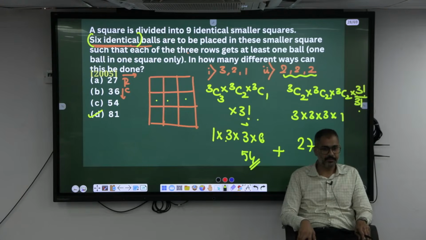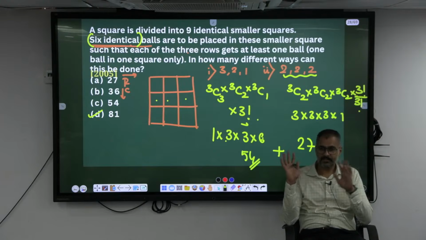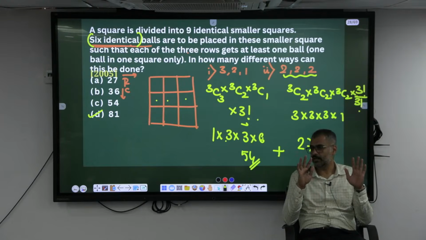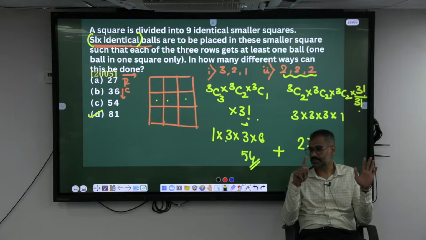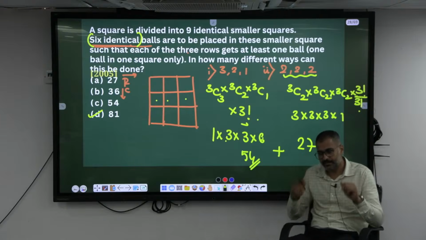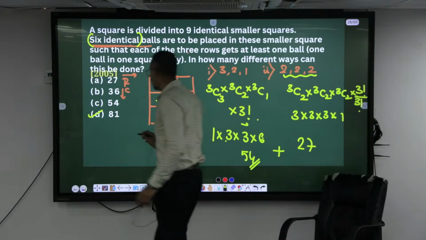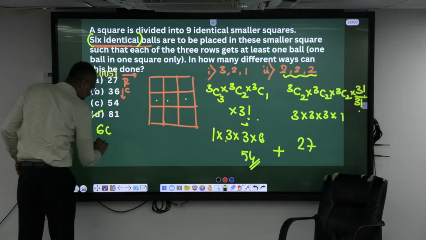Now listen carefully. Very similarly, 9 cells are there like this. 3 by 3, 3 rows, 3 columns, 9 cells. There are 6 coffee cups and 3 tea cups.